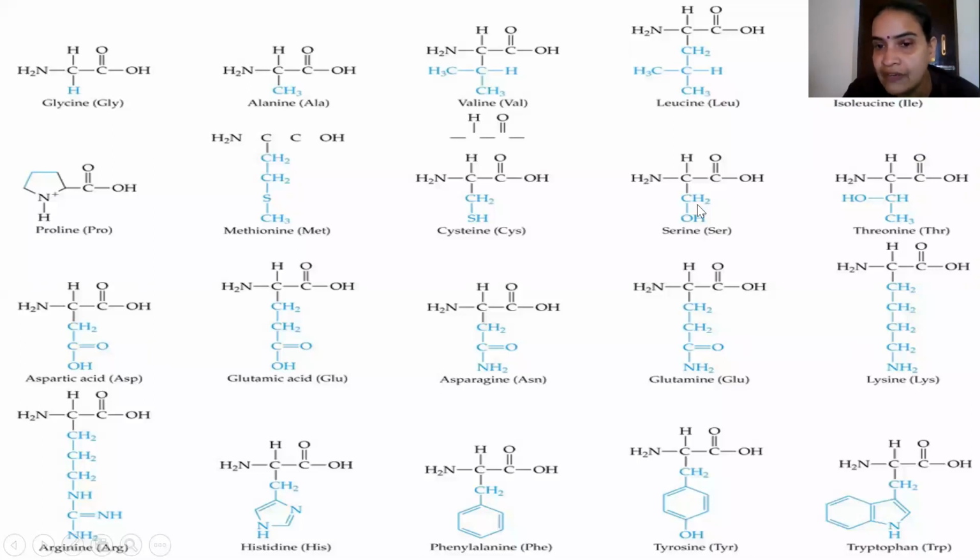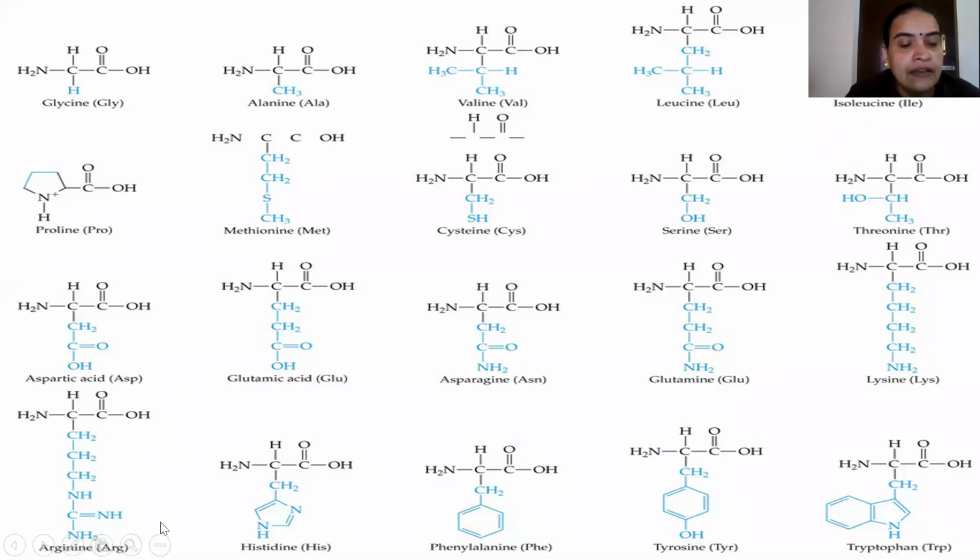Instead of R, we have a CH2OH group. Then threonine, CH3CHOH group. Then aspartic acid, glutamic acid, asparagine and glutamine. Then lysine, CH2, CH2, CH2, CH2, NH2: 4 carbon atoms and 1 nitrogen atom in the R group.